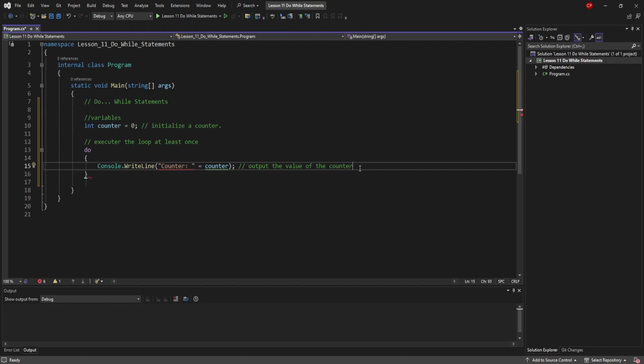I'm probably not seeing what it's mad about, but it's fine, we'll get to that in a second. And then next up, we're going to do counter plus plus, right? Increment the counter. All right, and so that is good.